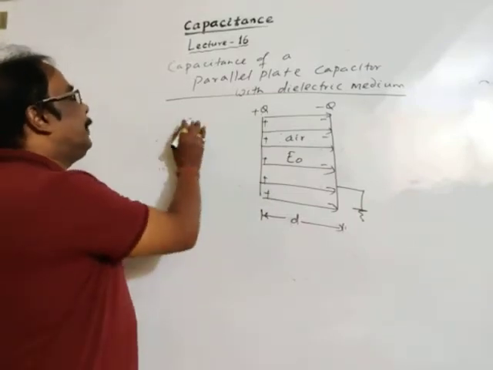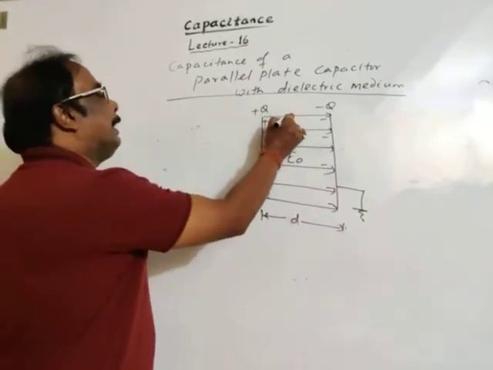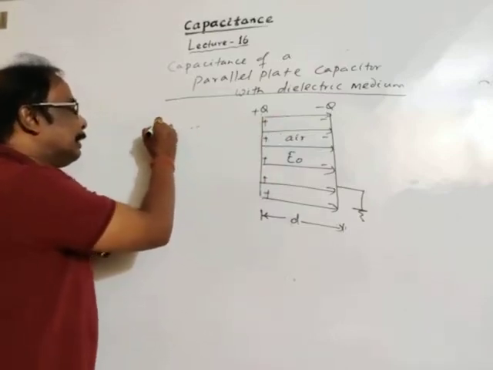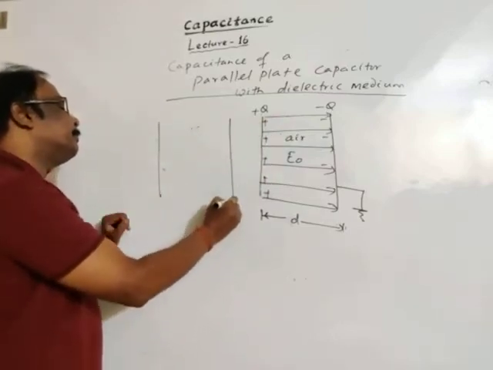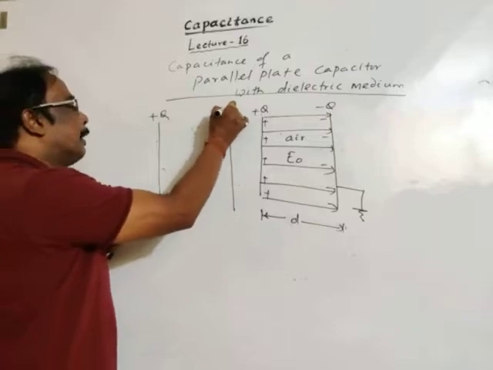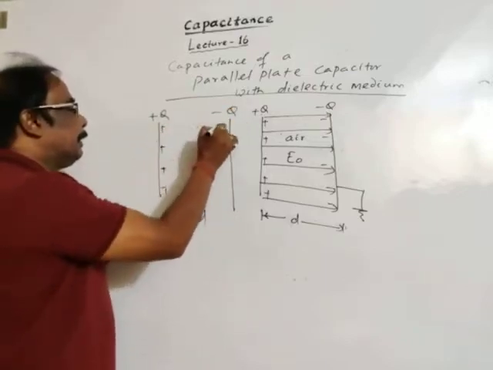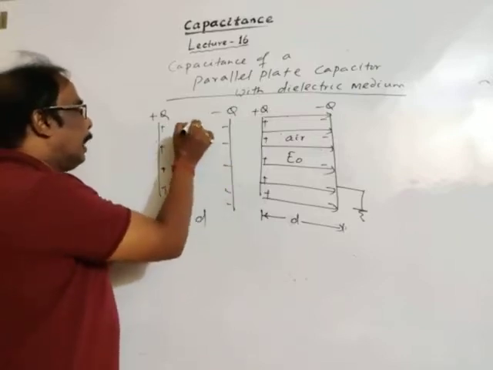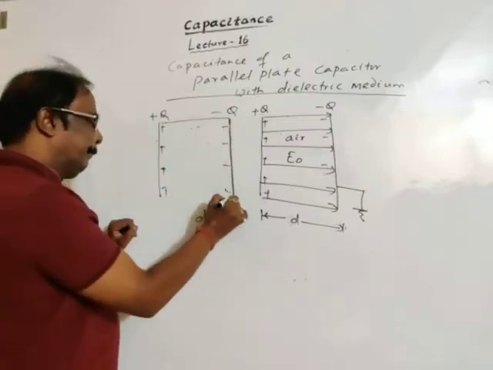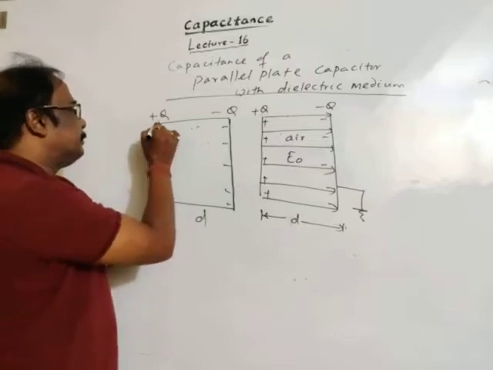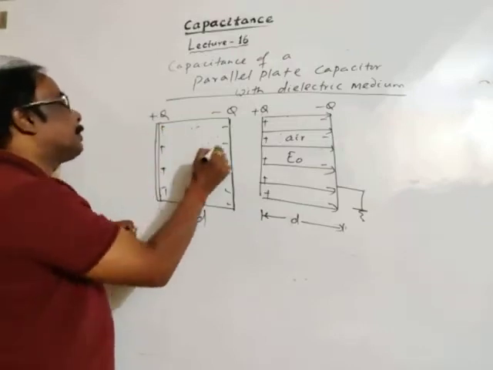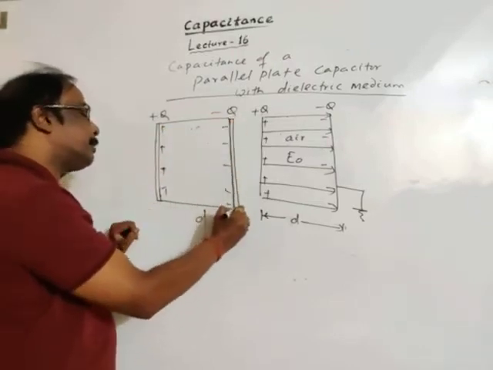Suppose we consider a dielectric medium. I am taking another representation. This is plus Q, this is minus Q. The separation between the plates is D. Now this is the positively charged plate, this is the negatively charged plate.